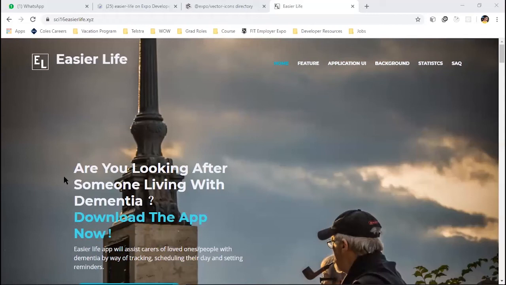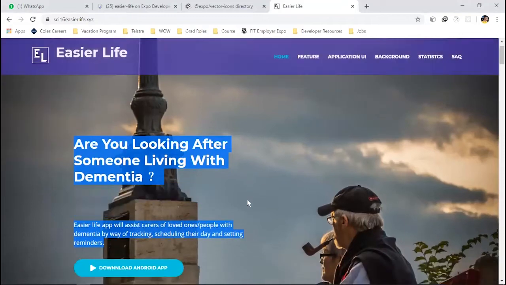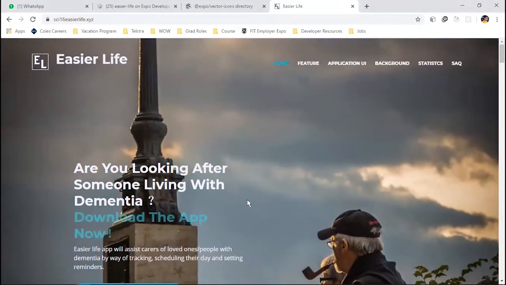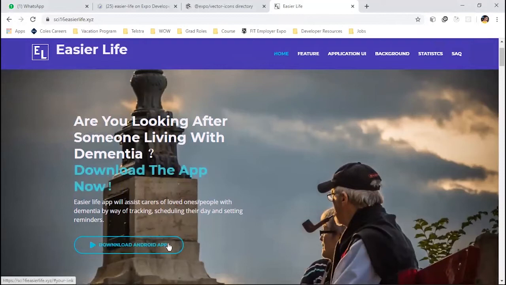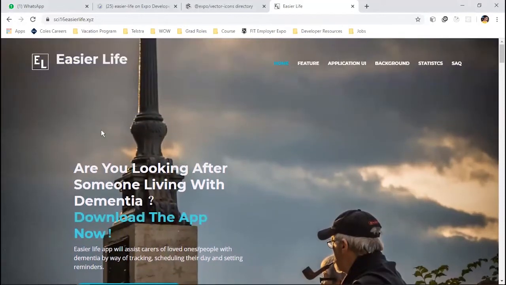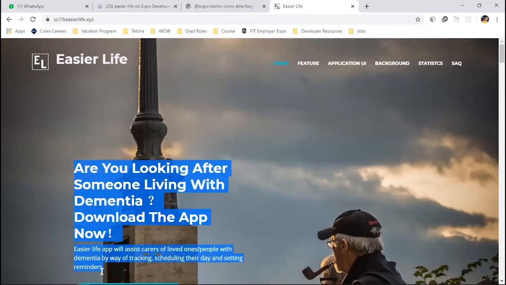For the text here, can you give it a little more space? Like it is, you don't need to scroll to see the download Android app button. It should come, push this a little above, or make this in 1 or 2 lines, not 3, and this should be in 1 line. And justify all of this properly. It should be justified, not left aligned.